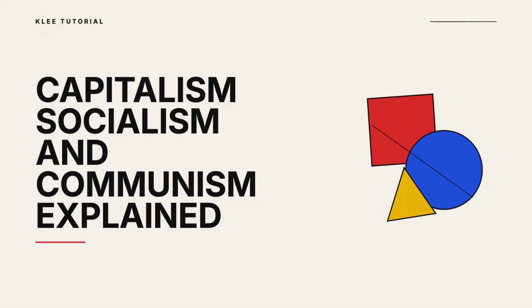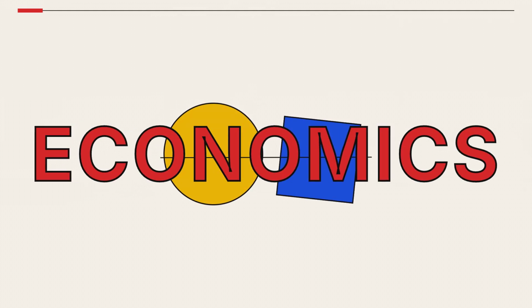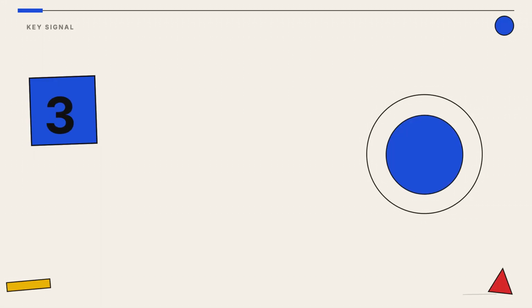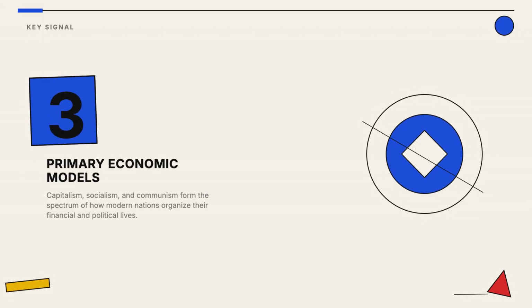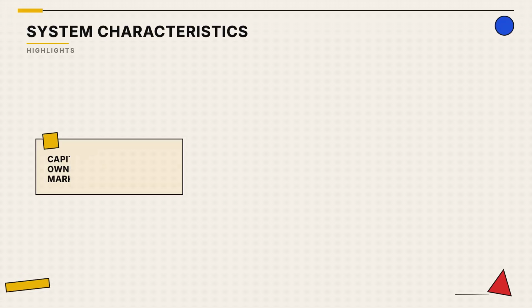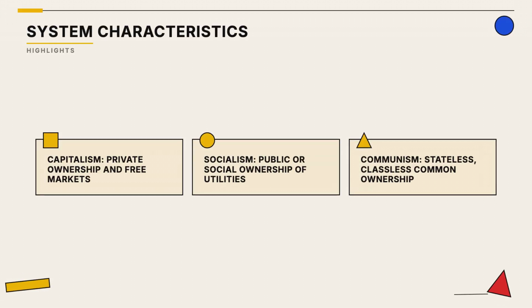Understanding the major economic systems helps explain how societies distribute resources, labor, and wealth. Let's break down the core differences. These three systems represent different answers to one big question: who owns the means of production and how are goods distributed? While no country is purely one thing, most economies lean toward one of these three structures to organize their markets. Capitalism relies on private enterprise.